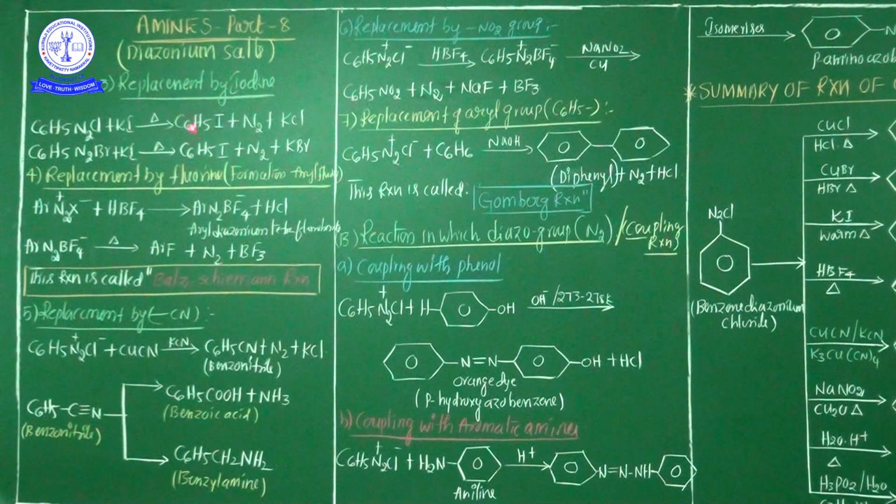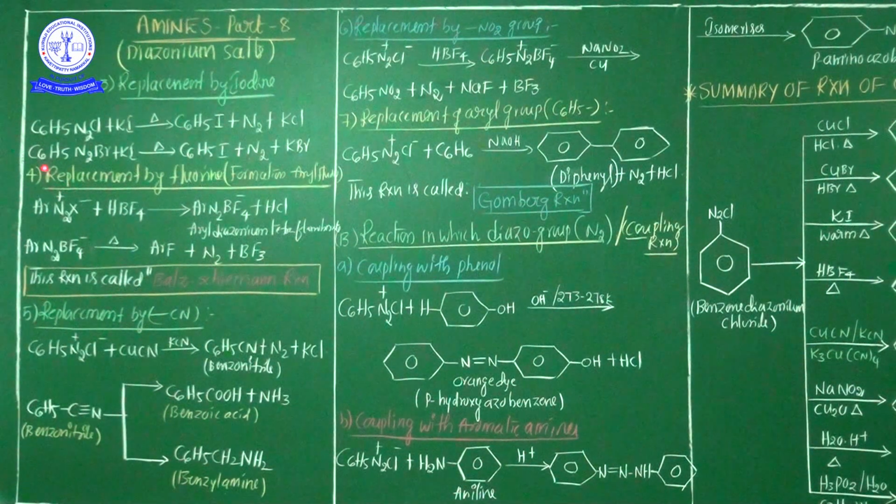Generally this iodobenzene is commonly known as an aryl iodide because the C6H5 group is the aryl group, and iodine is connected with the aryl group. That's why the chemical property of replacement by iodine is the formation of aryl iodide. So here, chlorodiazonium chloride and diazonium bromide, both of them treated with potassium iodide, finally liberate aryl iodide. This is the replacement by iodine.